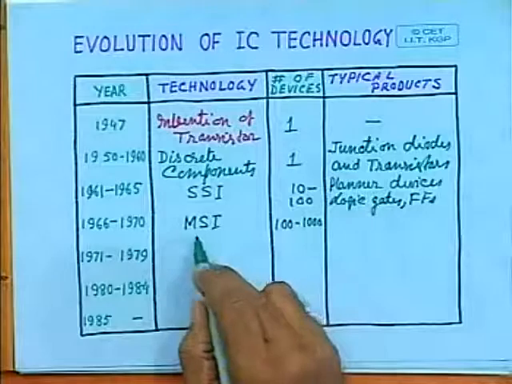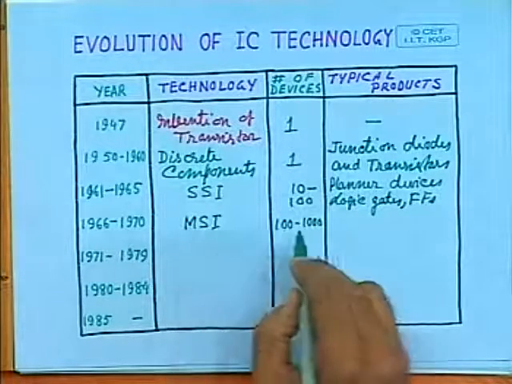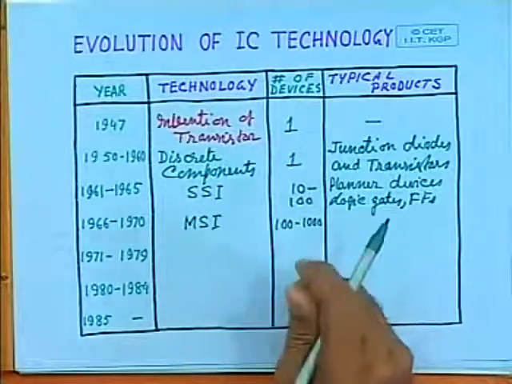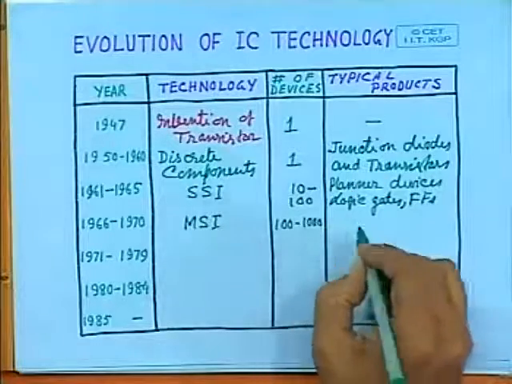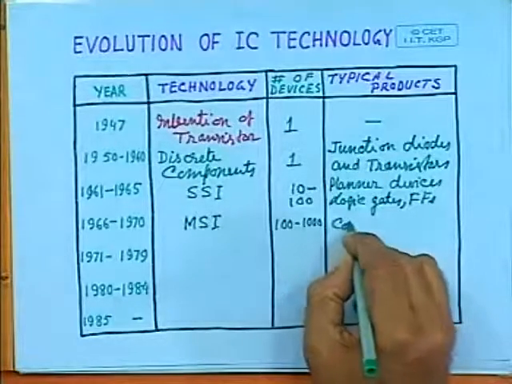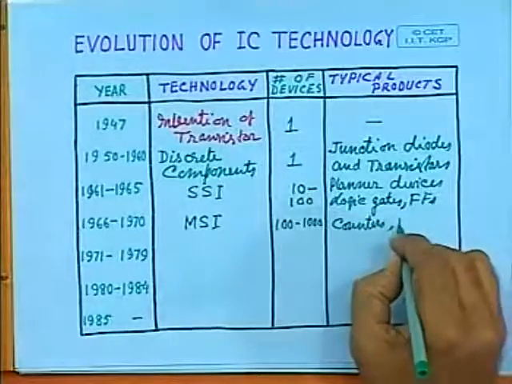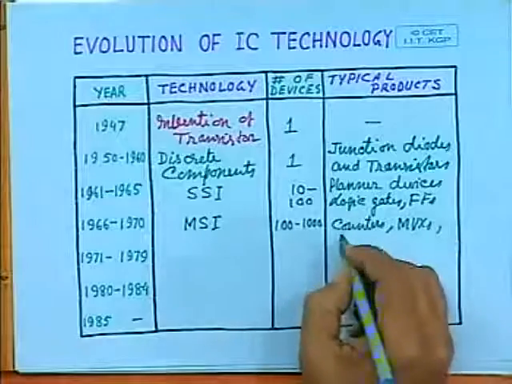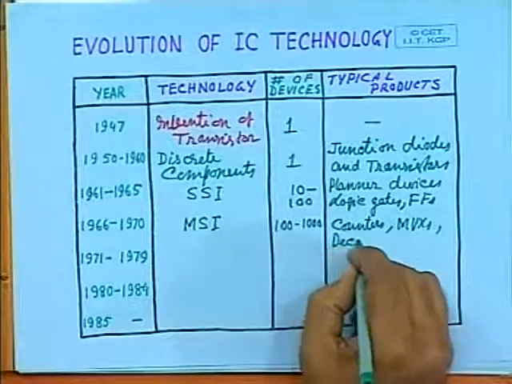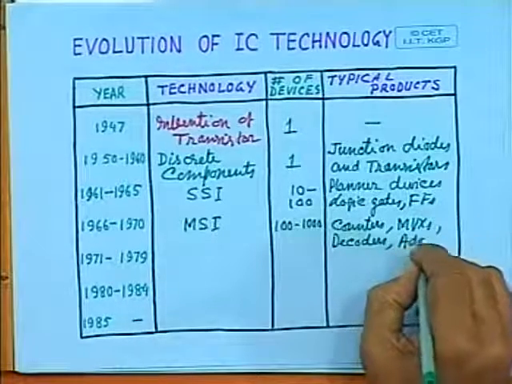So MSI integrated circuits were having about 100 to 1000 transistors per IC, and the typical products were counters, multiplexers, decoders, and adders, etc.